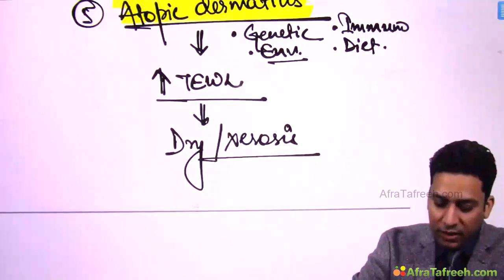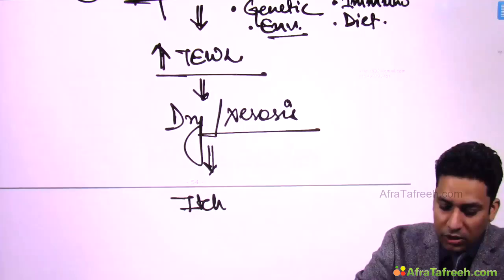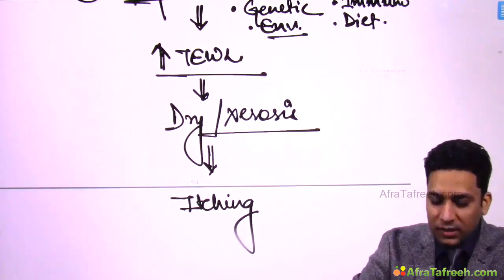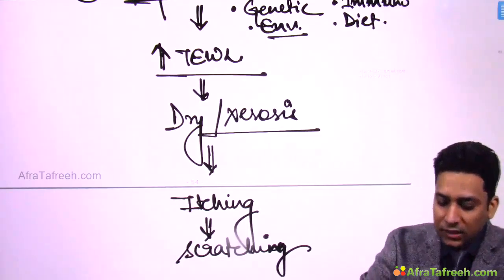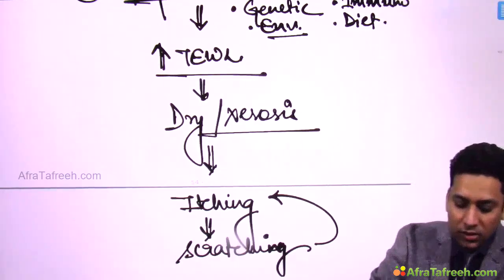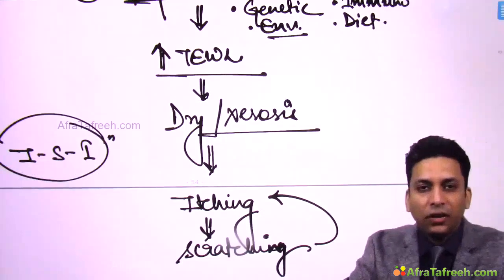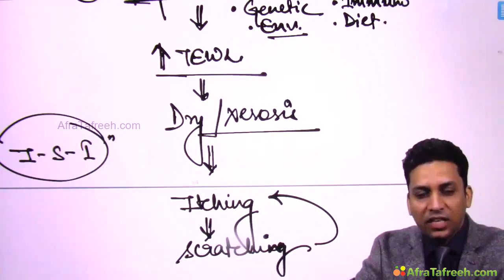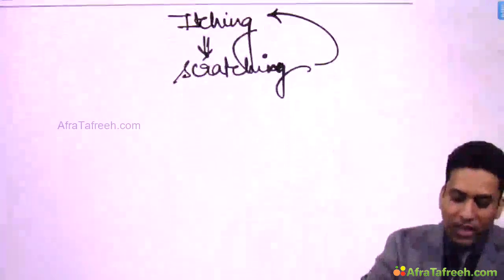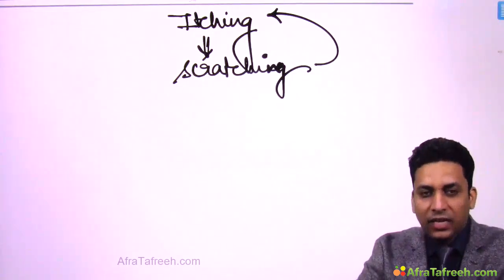Now once the skin becomes very dry, the patient experiences itching, and because of this excessive itching they start scratching, and once they start scratching, the itching aggravates. So this is known as the itch-scratch-itch cycle. This is a vicious cycle which goes on in atopic dermatitis, due to which the patient keeps on scratching and the itching keeps on aggravating. So this is a very itchy condition and a lot of excoriation marks are seen, and there is excessive scratching.